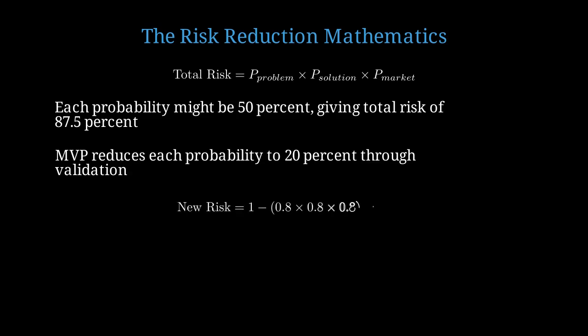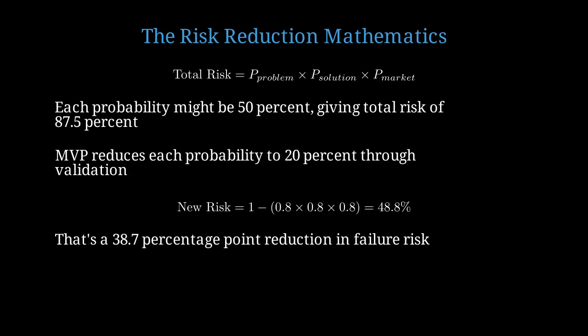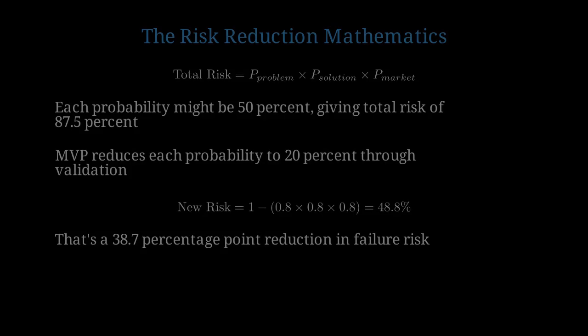New risk is 1 minus 0.8 times 0.8 times 0.8, which equals 48.8%. You've cut risk nearly in half. That's a 38.7 percentage point reduction in failure risk. This is huge when we're talking about months of work and thousands of dollars.